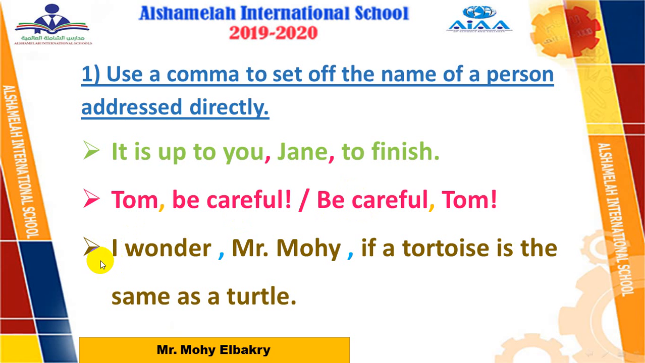Number 3, I wonder, Mr. Mohi, if a tortoise is the same as a turtle. Here, the addressed person, which is Mr. Mohi, comes in the middle. So before it, comma, after it, comma. If it comes at the beginning of the sentence, when I say, Mr. Mohi, I wonder if so and so, so after it I add the comma. If it comes at the end, for example, I wonder if a tortoise is the same as a turtle, Mr. Mohi, so before Mr. Mohi, we will add a comma. And so this is rule number 1.